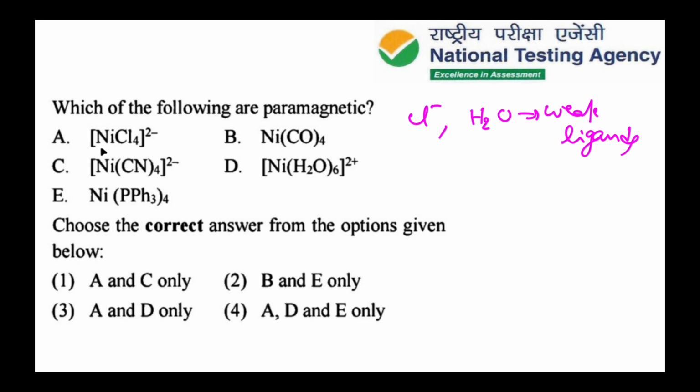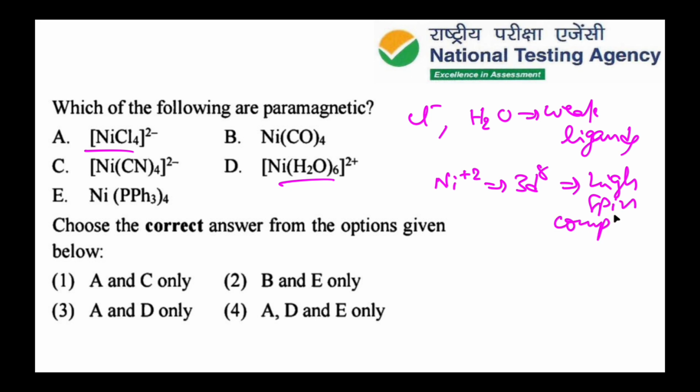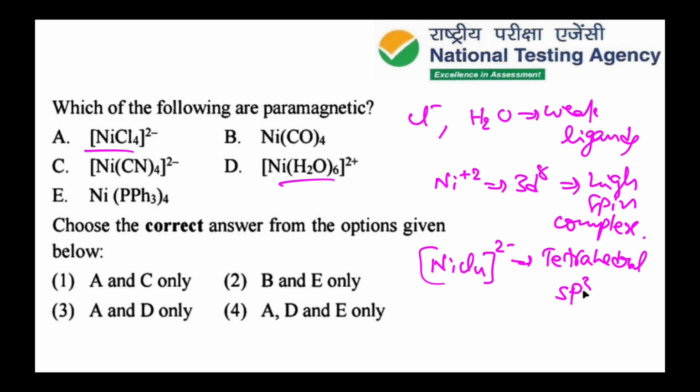So in these two cases the nickel has plus 2 oxidation state, that is 3d8. The nickel remains as a high spin complex in these two compounds, that is NiCl4 2 minus and Ni(H2O)6 2 plus. Due to high spin, NiCl4 2 minus shows tetrahedral geometry, that is sp3 hybridization.